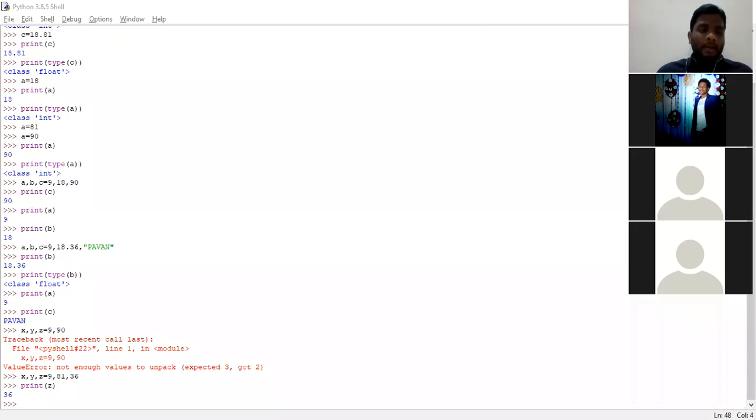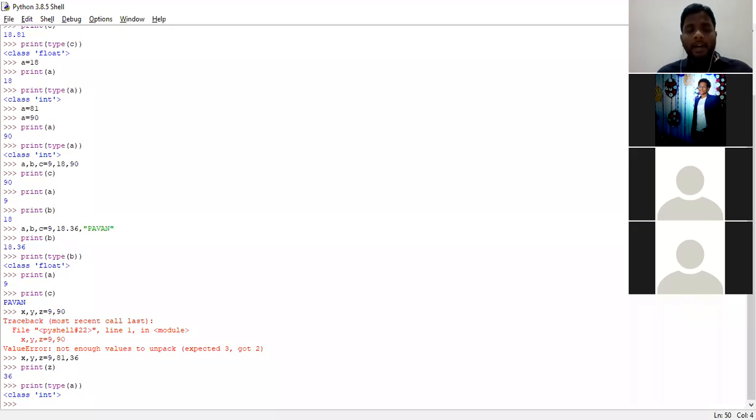Good question. See, one person has asked me that there are three variables. Okay, now we shall check what will be the type of A. Type of A. Since it is a single statement, it gives me that A is an integer type. Now his question is, can we check all the variables at a time? A, comma, B, comma, C.